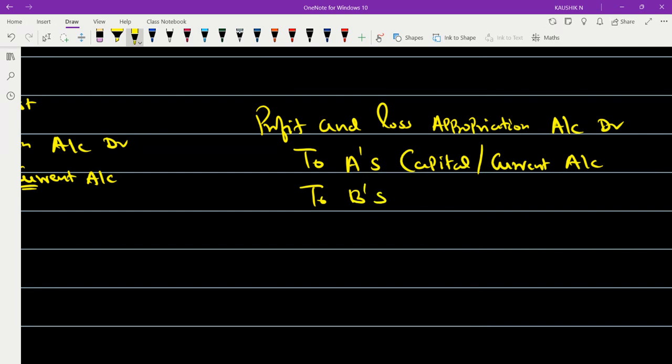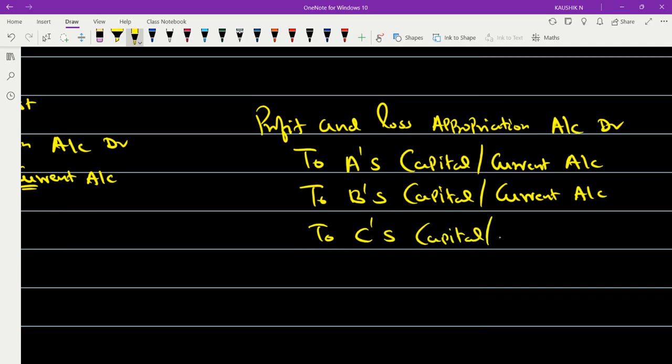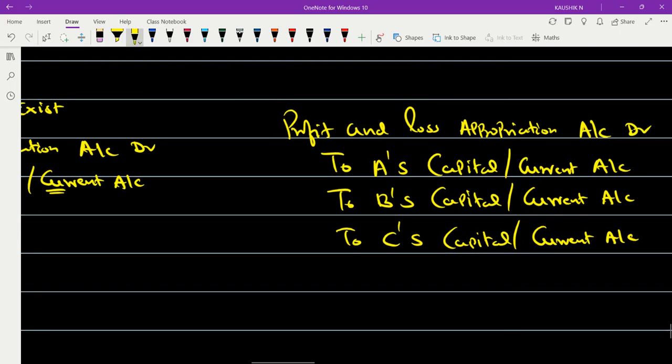To B's capital or current account. To C's capital or current account. Now first, do you have any difficulty in understanding this journal?